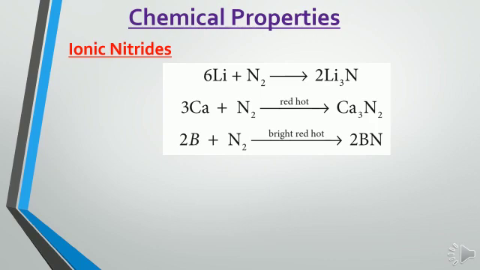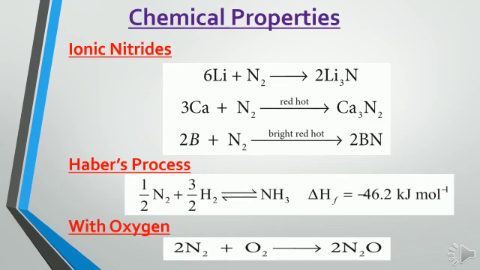Second reaction, 3Ca plus N2 gives, at red hot condition, Ca3N2. 3 moles of calcium react with 1 mole of nitrogen at red hot condition. It gives 1 mole of calcium nitride. Third reaction, 2B plus N2 at bright red hot condition gives 2BN. 2 moles of boron react with 1 mole of nitrogen and it gives 2 moles of boron nitride. That is the formation of ionic nitride. Nitrogen combines with electropositive metals to form a variety of ionic nitrides.